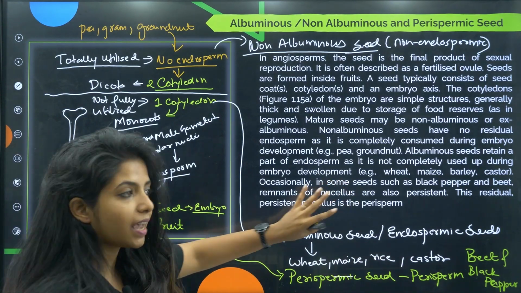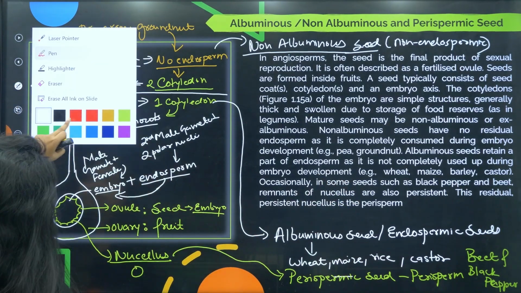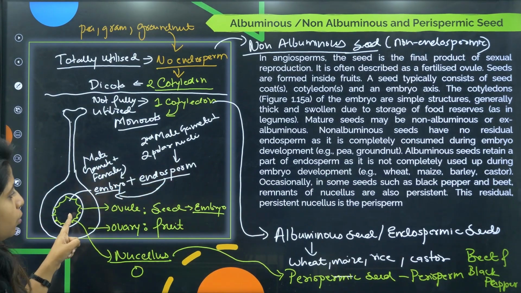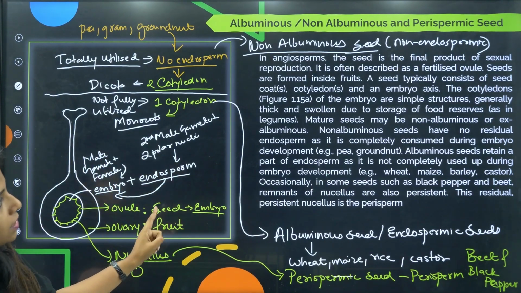Now this is what is exactly written over here. Let's try to read it once. So in angiosperms, the seed is the final product of sexual reproduction. You know that because the ovule is going to form the seed, which has the embryo.